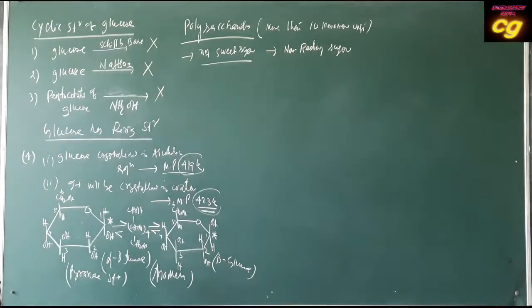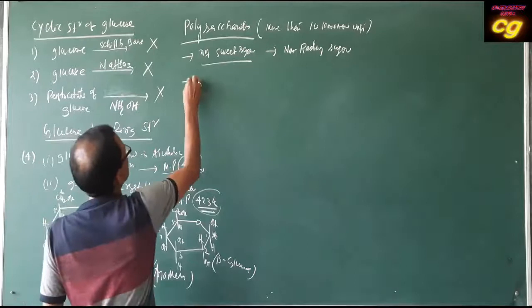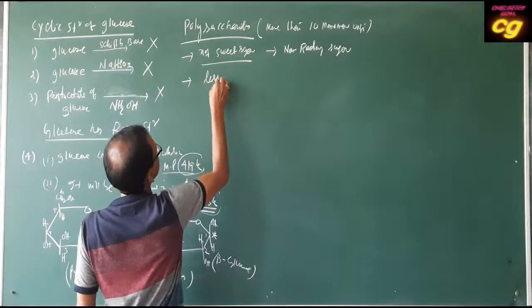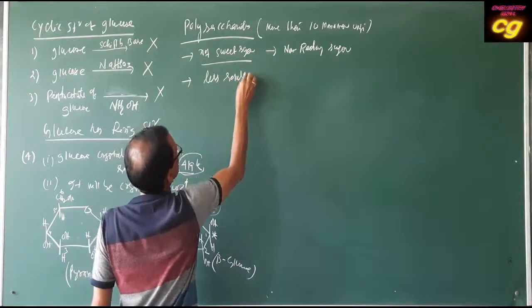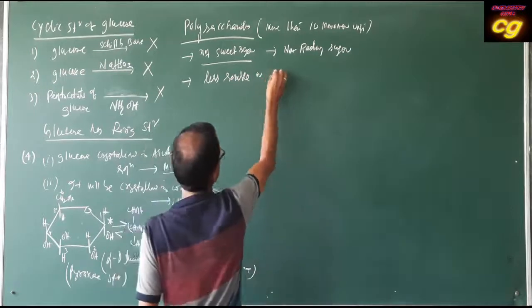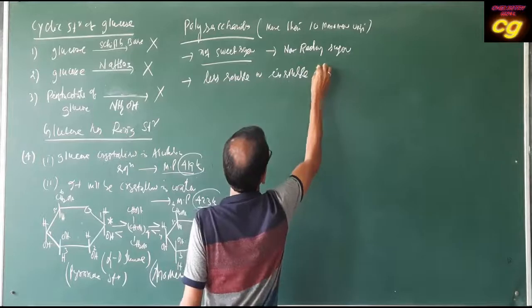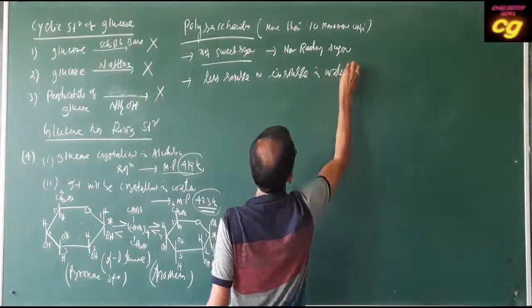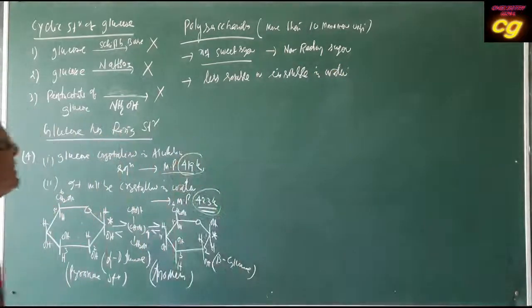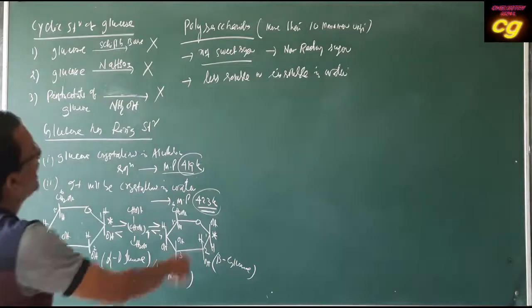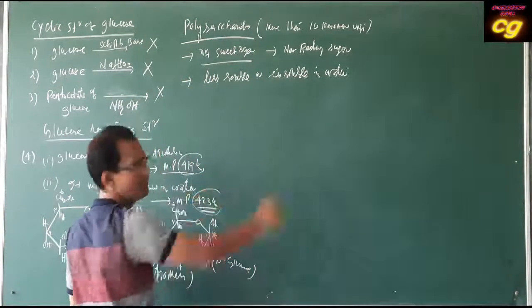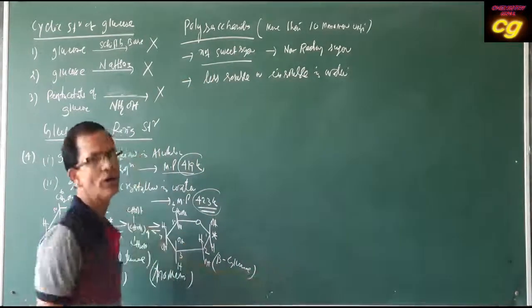Solubility is very low: they are less soluble or insoluble in water. Polysaccharides are generally almost insoluble, or may be soluble in hot water, and are not sweet and are non-reducing sugars.